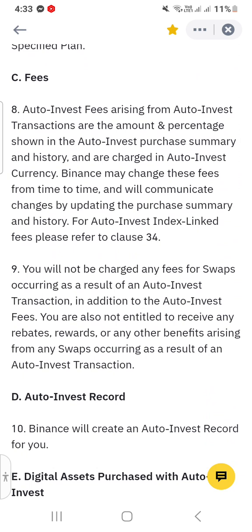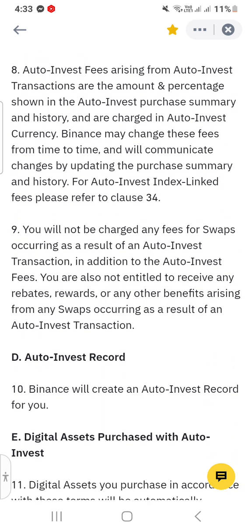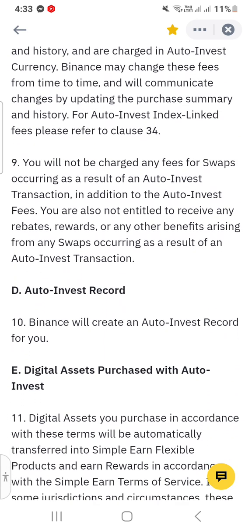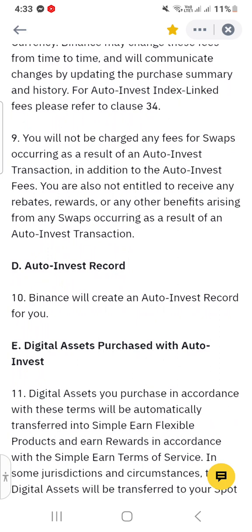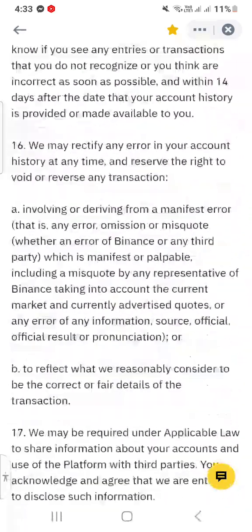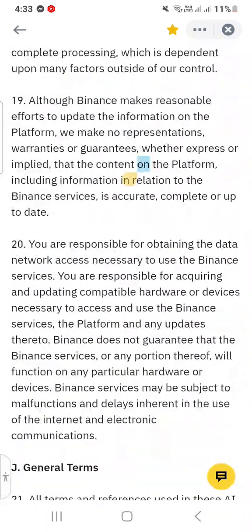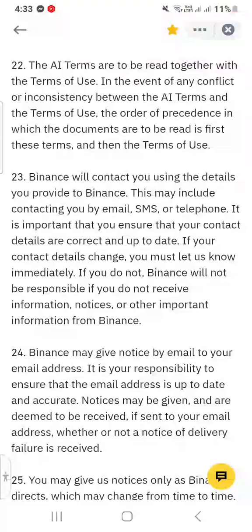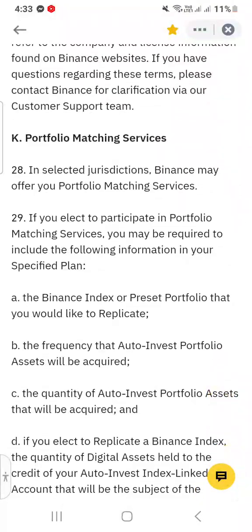Part number 8, auto invest fees arising from auto invest transactions are the amount and percentages shown in the auto invest purchase summary and history and are charged in the auto invest currency. Binance may change these fees from time to time and will communicate changes by updating the purchase summary and history. For auto invest index link fees, please refer to clause 34. We can check the 34. There are too many clauses, so we are skipping this and directly moving to 34.